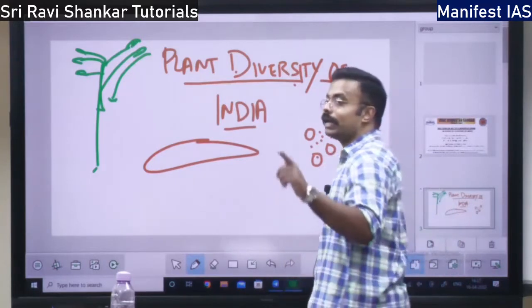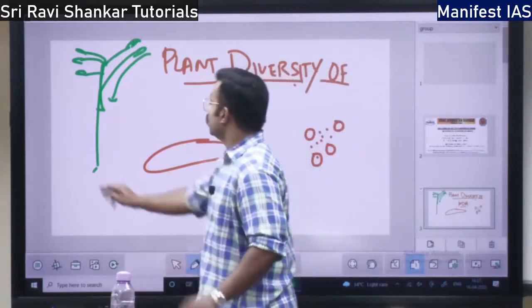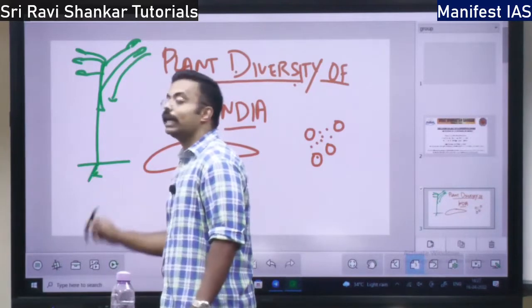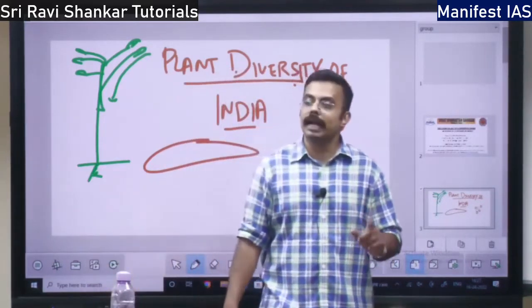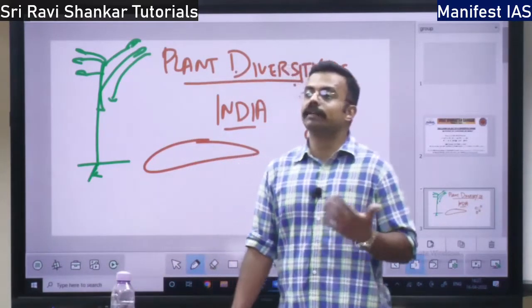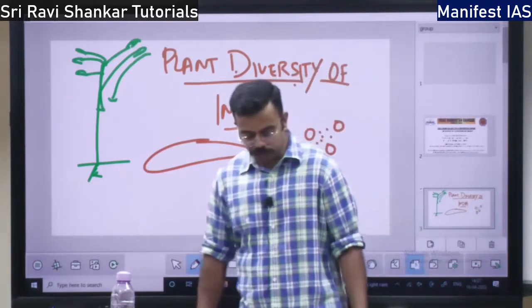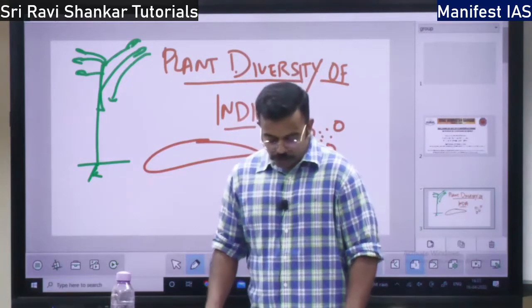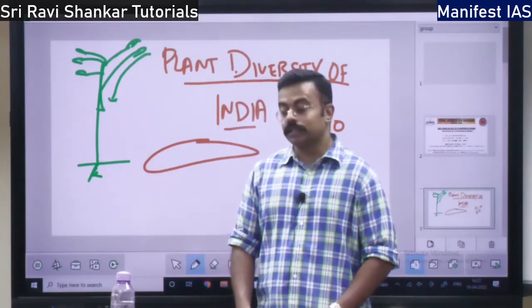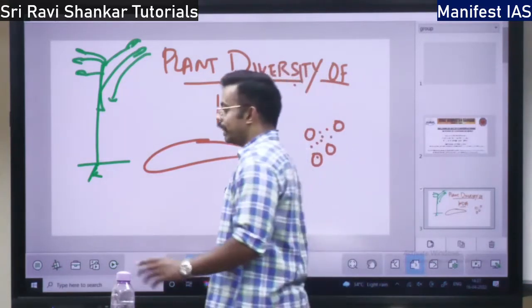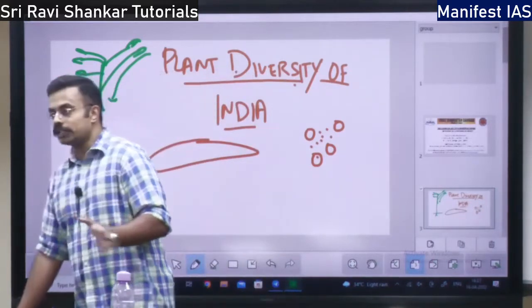But please remember, in the concept of dieback, the roots are not going to die. Roots are going to remain alive. So whenever there are favorable conditions, suitable temperature and moisture, the plant is going to grow again. So this is the concept of the effect of the abiotic components on the various plants.